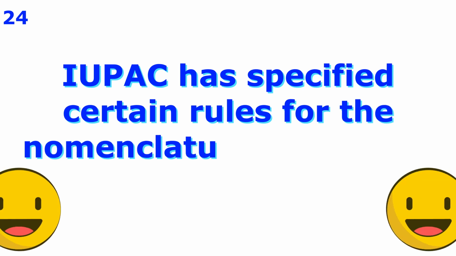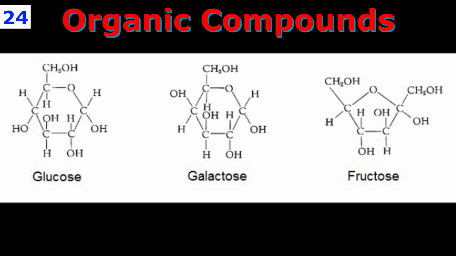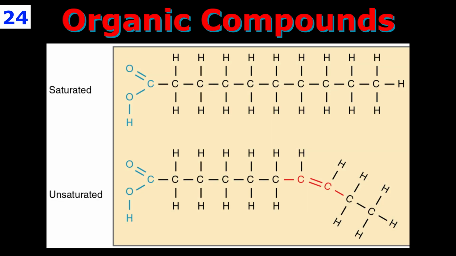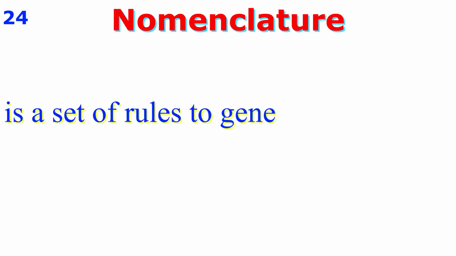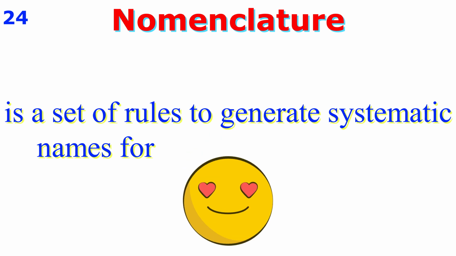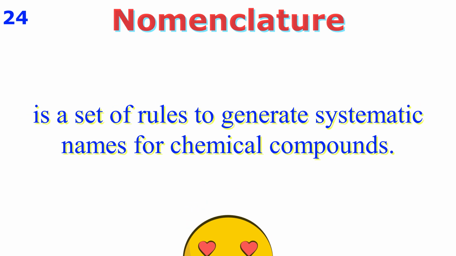IUPAC has specified certain rules for the nomenclature of organic compounds. My dear little friend, do you know now what an organic compound is? In general, organic compounds are substances that contain carbon, and carbon atoms provide the key structural framework that generates the vast variety of compounds bonded with hydrogen, nitrogen, oxygen, etc. So friend, nomenclature of chemistry is a set of rules to generate systematic names for chemical compounds. Okay? Now, let's get started.